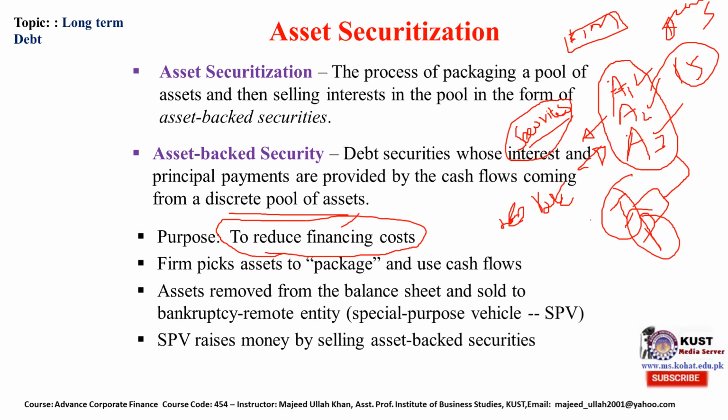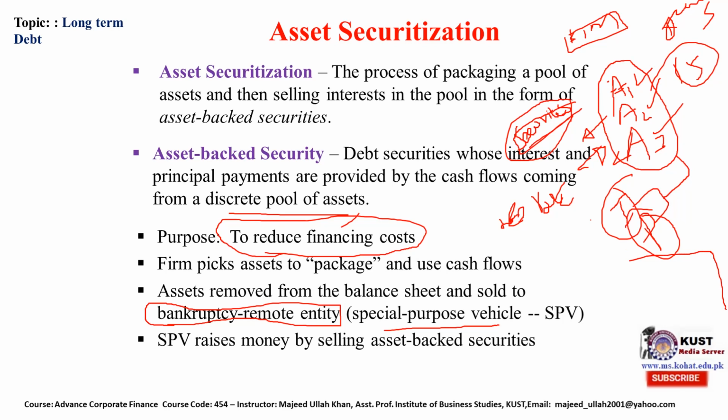So the cash flow coming from these assets will be used to service this debt burden, or to service these securities. The assets are removed from the balance sheet and sold to a bankruptcy-remote entity, meaning an entity which has no or very little possibility of bankruptcy, which is called a special purpose vehicle. So these assets are then removed from the balance sheet.